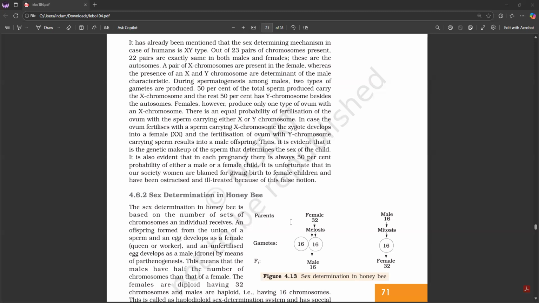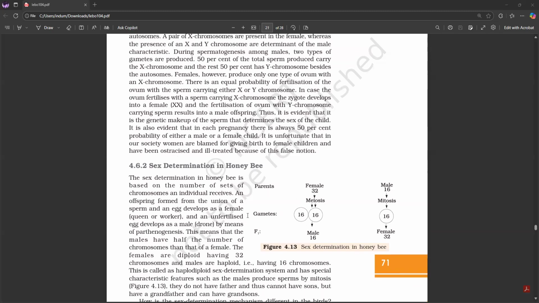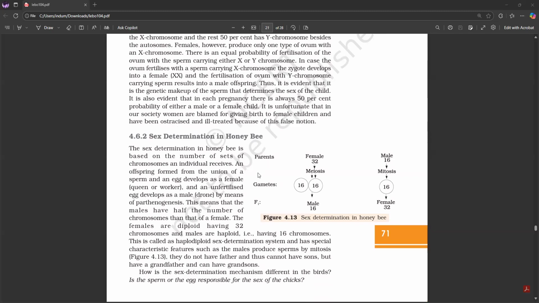During spermatogenesis among males, two types of gametes are produced. 50% of the total sperm produced carry the X chromosome, and the rest 50% has Y chromosome besides the autosomes. Females, however, produce only one type of ovum with an X chromosome. There is an equal probability of fertilization of the ovum with the sperm carrying X chromosome, and the zygote develops into a female, and the fertilization of the ovum with Y chromosome carrying sperm results into a male offspring. Thus, it is evident that it is the genetic makeup of the sperm that determines the sex of the child.